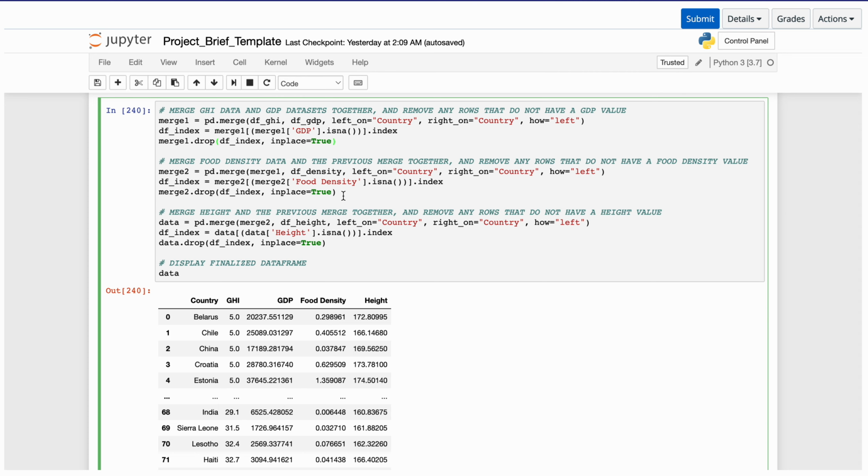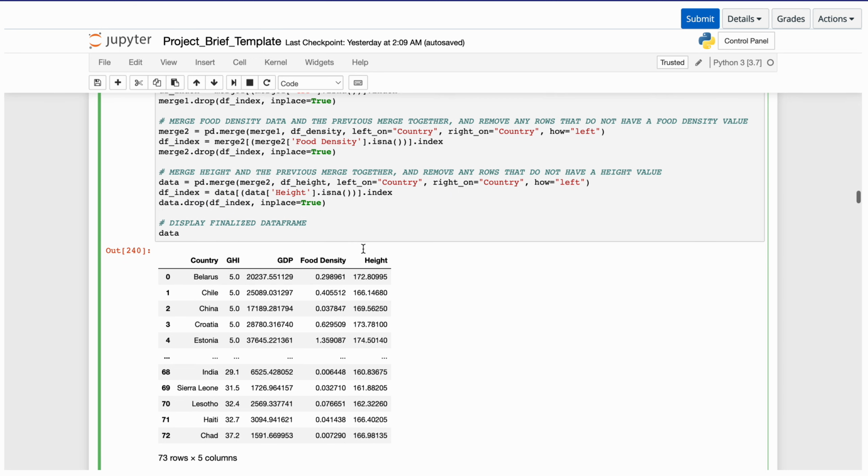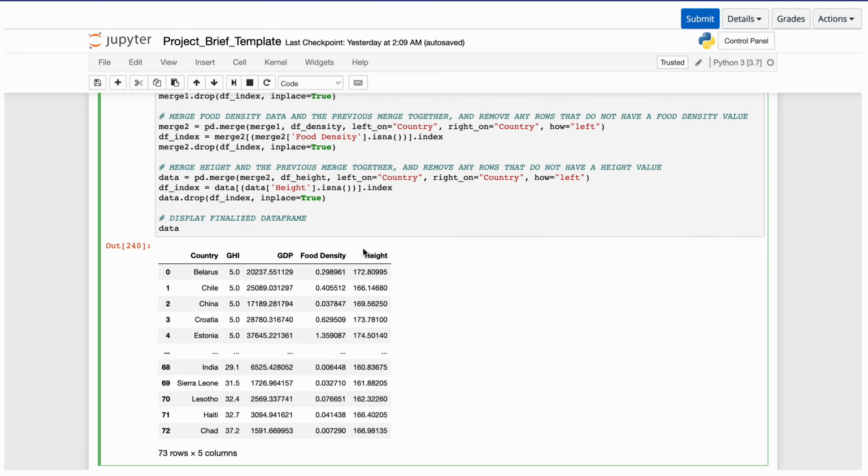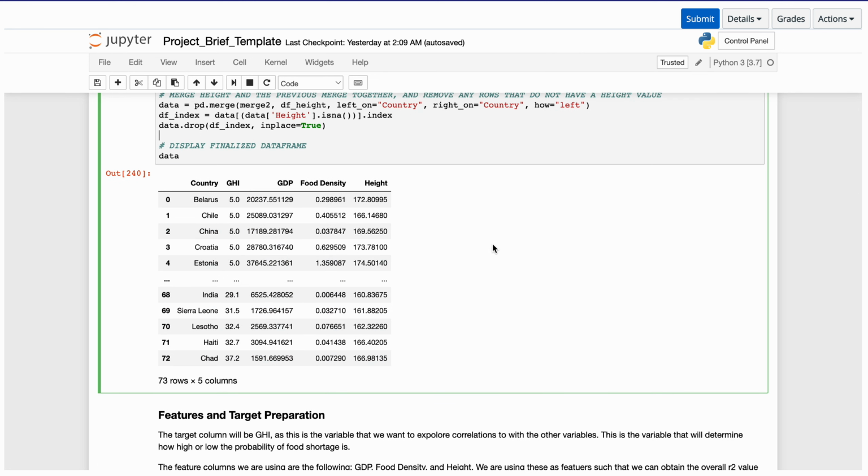Then we're going to proceed with our other two merges, which is the same process as the first one, except we're going to merge this first merge with the second merge, and then this third merge. With all the merges happening and dropping all the records that do not have values for everything, this is going to be our final data frame that we are going to work with. It has the columns country, GHI, GDP, food density, and height.